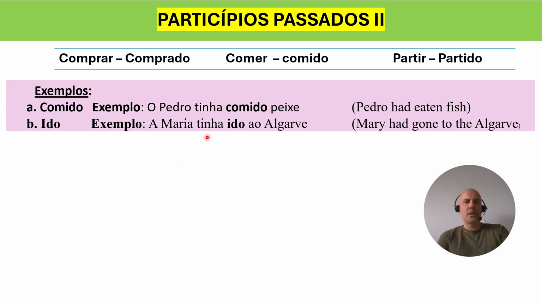Another example: A Maria tinha ido ao Algarve. So, Maria had gone to the Algarve. Tinha ido is another example of a compound tense that we teach at level B1, and in the meantime you can get an idea and a few examples to get used to how we use these structures, the past participles, okay?